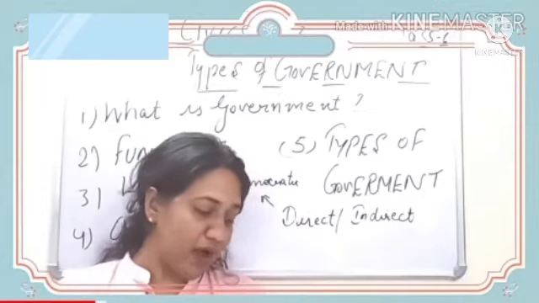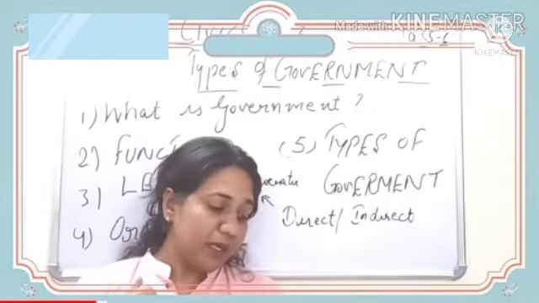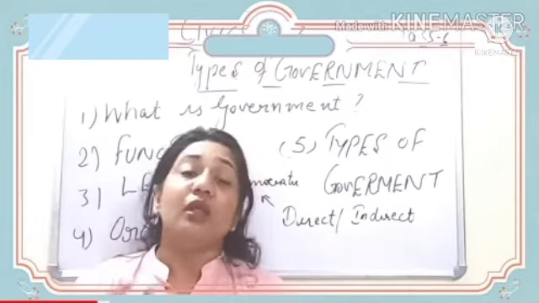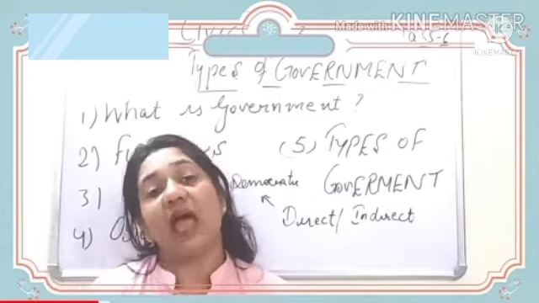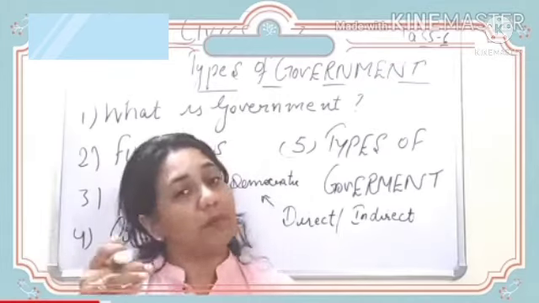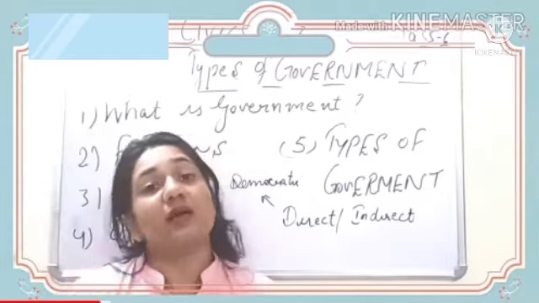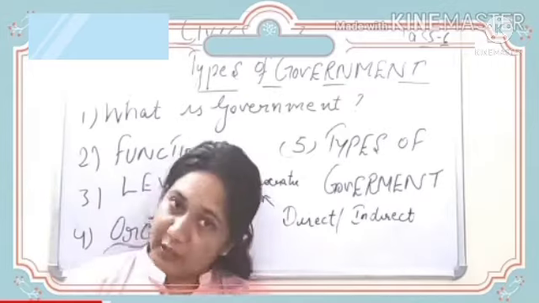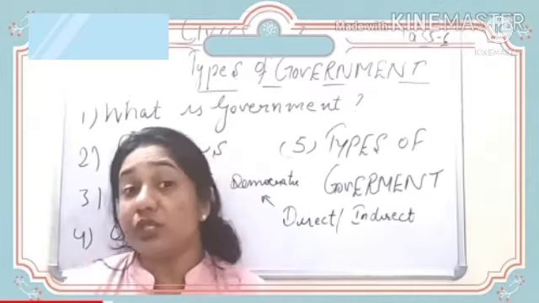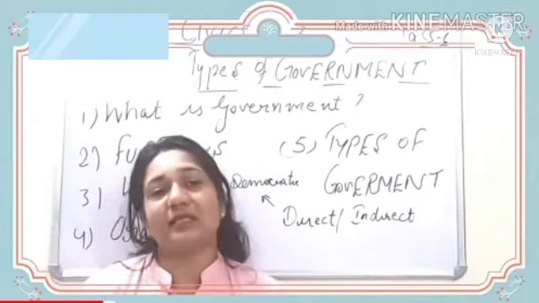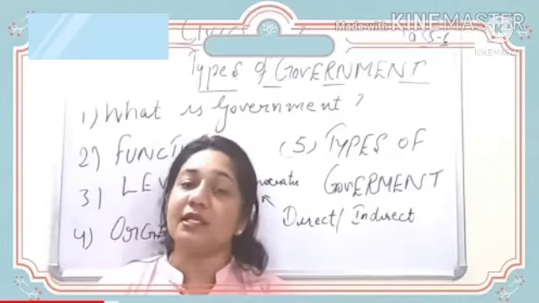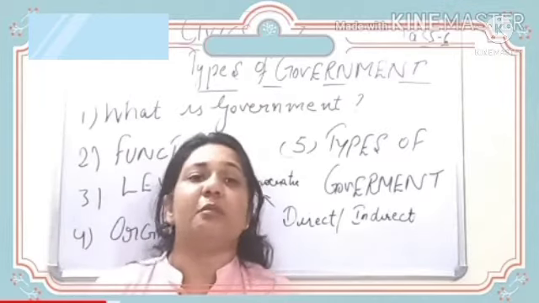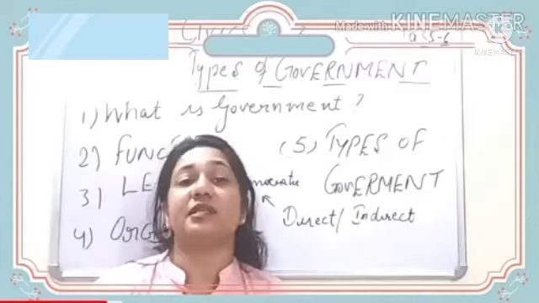In this type of government, the leaders chosen by us become members of a body called the legislature. Please underline till here. So they are the elected members whom we have elected, and they become the members of the legislature, that is the law making body of the parliament. India is a good example of a representative democracy. So you also need to give one example, and the best example of this type of democracy is India.